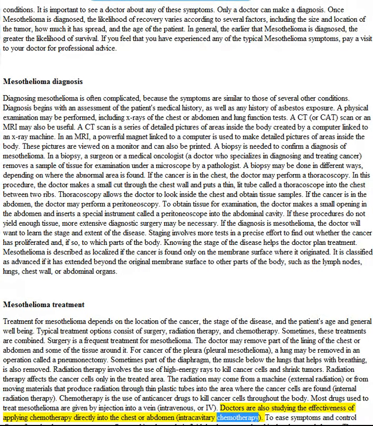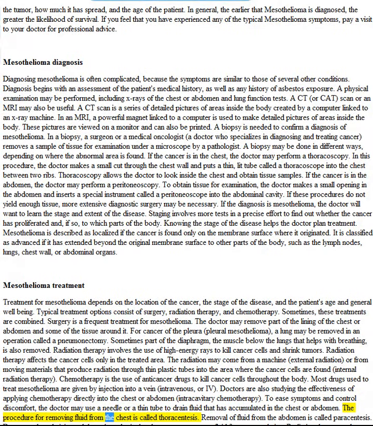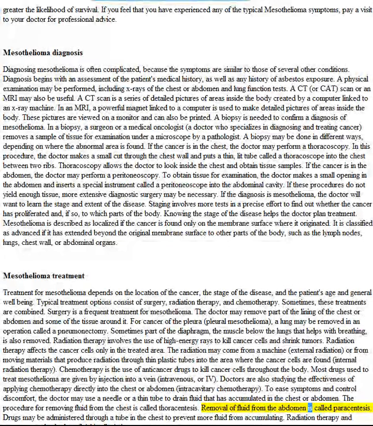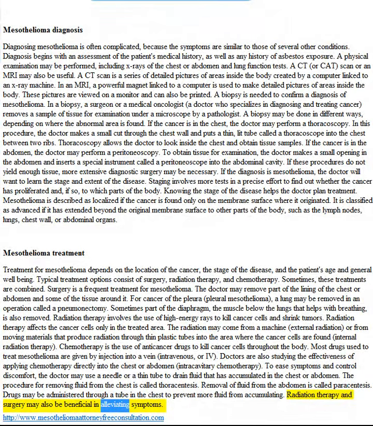Intracavitary chemotherapy. To ease symptoms and control discomfort, the doctor may use a needle or a thin tube to drain fluid that has accumulated in the chest or abdomen. The procedure for removing fluid from the chest is called thoracentesis. Removal of fluid from the abdomen is called paracentesis. Drugs may be administered through the tube in the chest to prevent more fluid from accumulating. Radiation therapy and surgery may also be beneficial in alleviating symptoms.